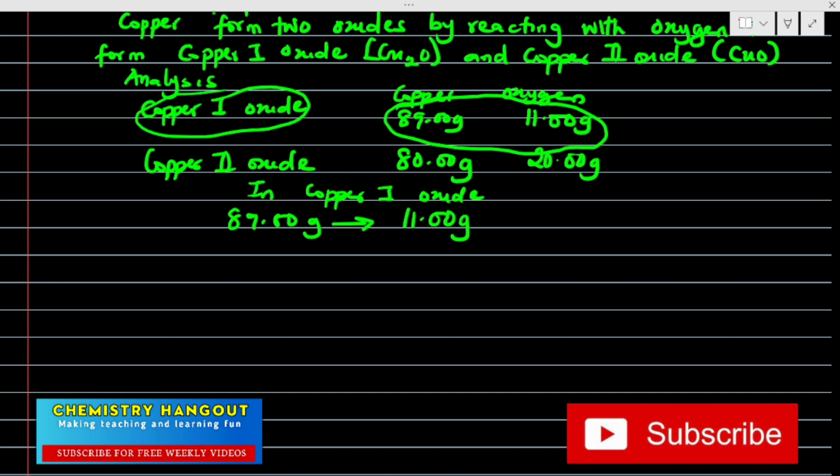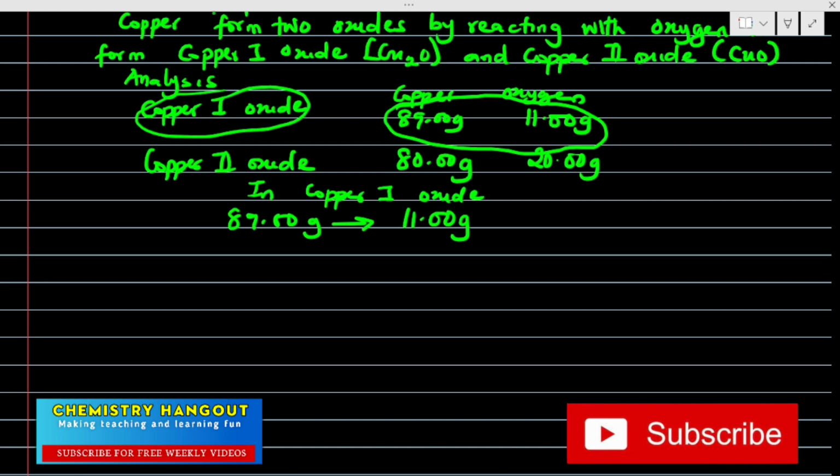I'm not going to fix either of the elements yet. 89 is for copper, 11 is for oxygen. So for me, I am fixing copper now. I want copper to be fixed here.